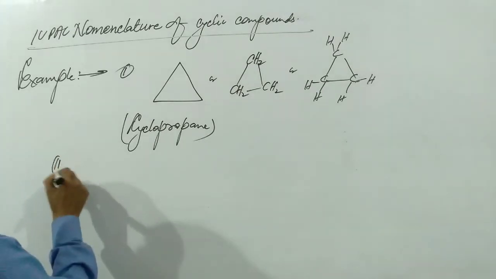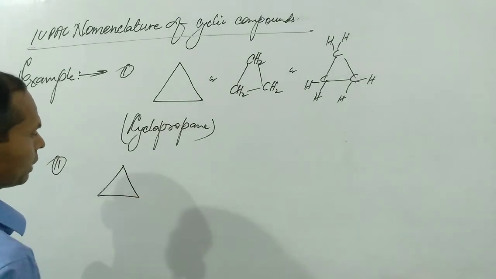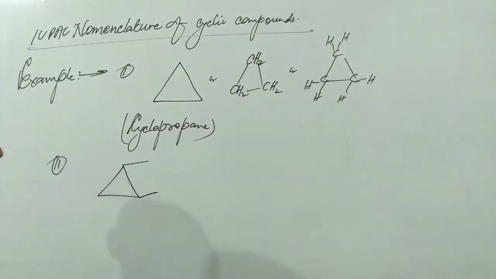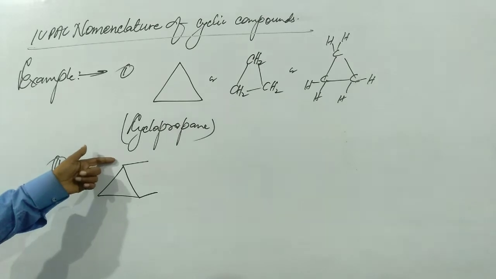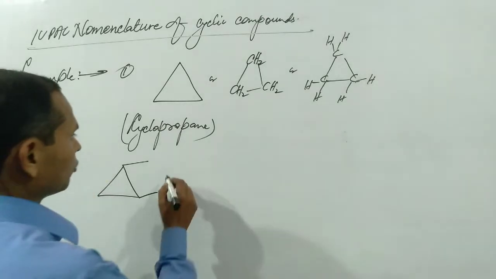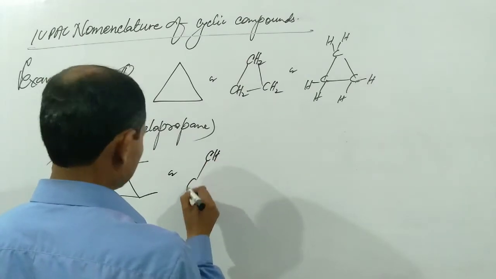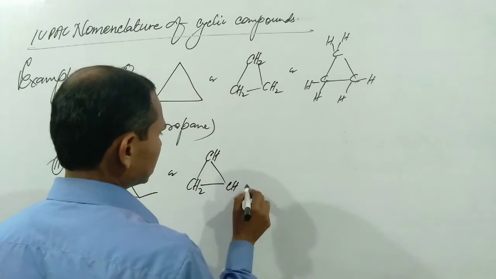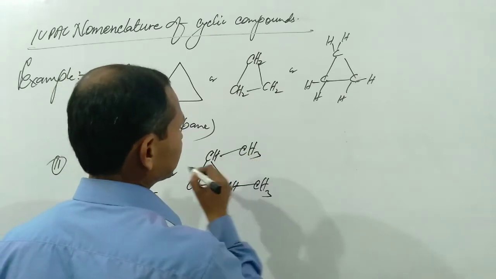We take another example. This is cyclopropane. In case one of the constituent is present at this carbon atom, similarly one of the constituent is present at this carbon atom, we can write such compound as CH, CH2, CH, CH3, CH3.